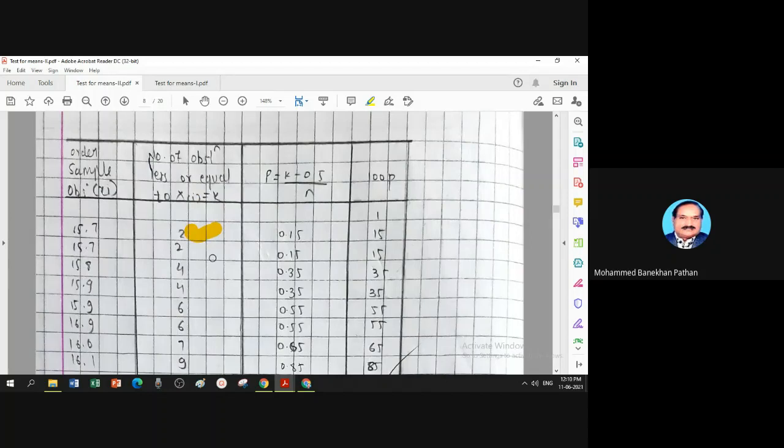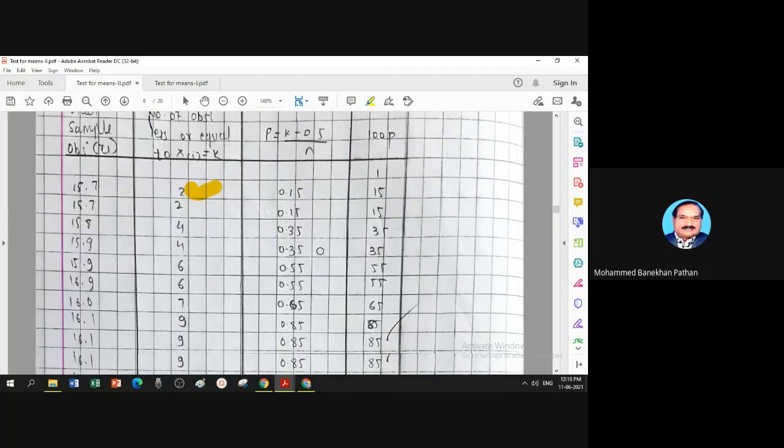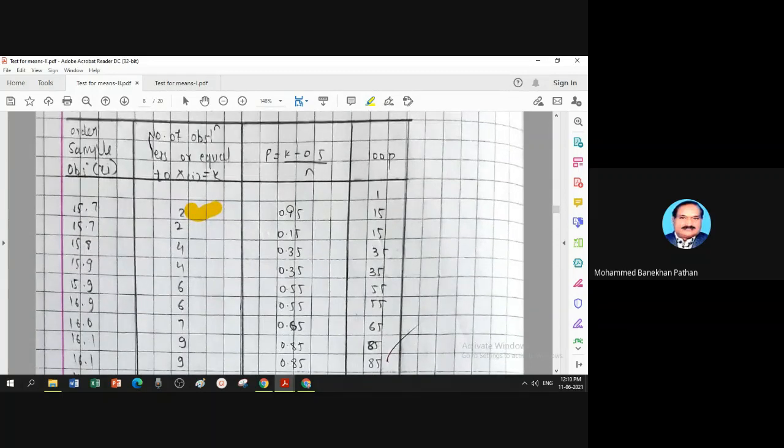By using this column, we get probabilities, percentiles. Suppose this is K. So K minus 0.5 divided by N, where N is the sample size. 2 minus 0.5 is 1.5 divided by 10 is 0.15. 4 minus 0.5 is 3.5 divided by 10 is 0.35. So these are the increasing probabilities. Now this is multiplied by 100, so it is called the 100 times percentile.